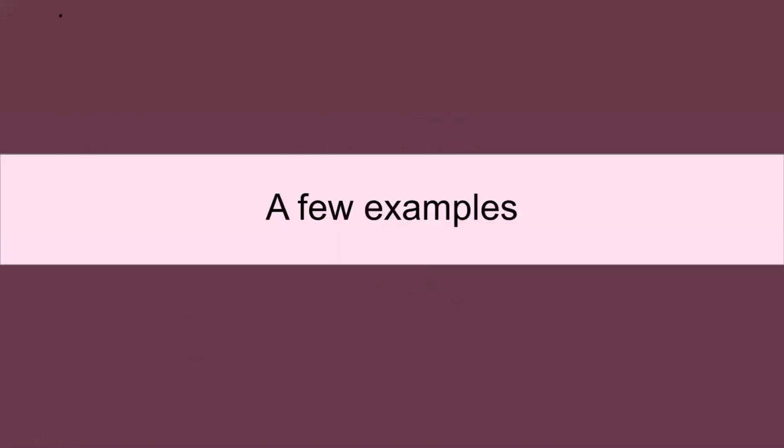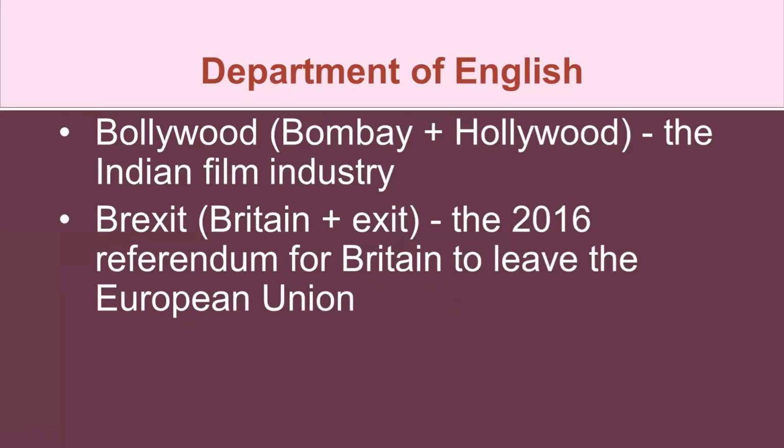Okay, so let us see a few more examples. Bollywood. Bollywood has come from Bombay plus Hollywood. The Indian film industry is known as Bollywood.